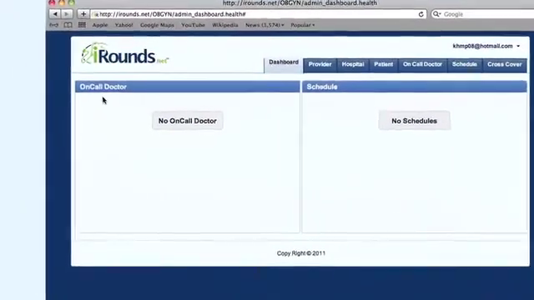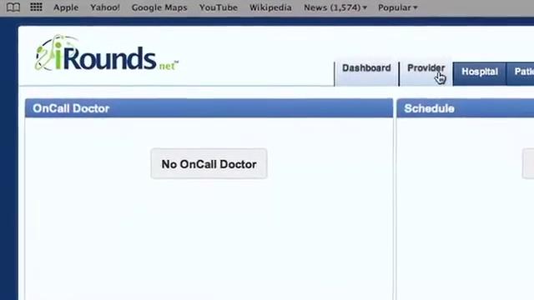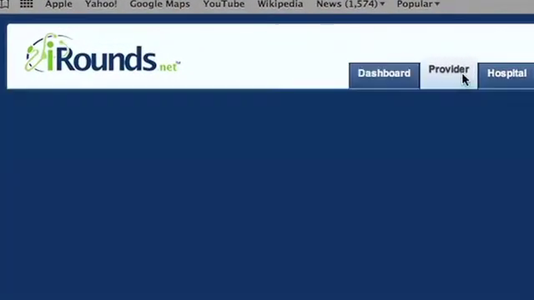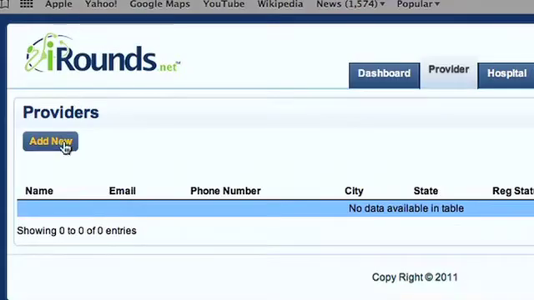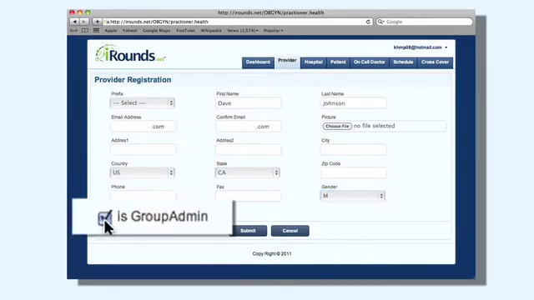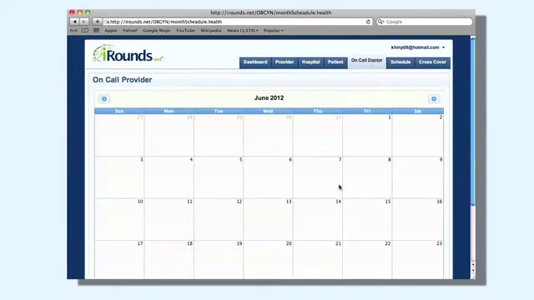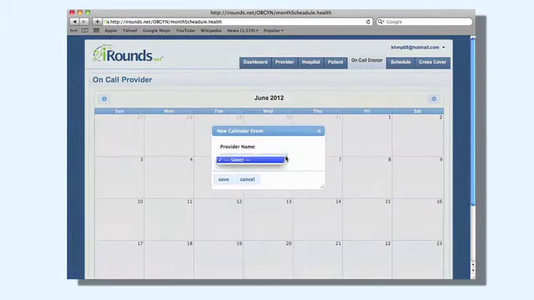Now let's take a look at how you can get the most out of iRounds. On the website, you will see your on-call doctor list and schedule. Click on Provider and add the providers in your practice. When you send them an email, they will receive a confirmation email asking them to join and to activate their account. If you want your particular physician to have administrative access, click the Group Admin box. Once they activate, they can be added to the on-call schedule. If a physician leaves a practice, you can make them inactive and they would no longer have access.